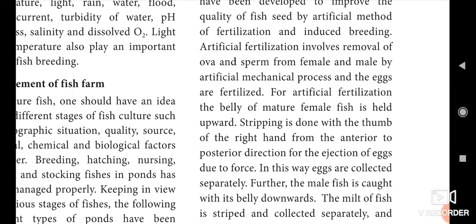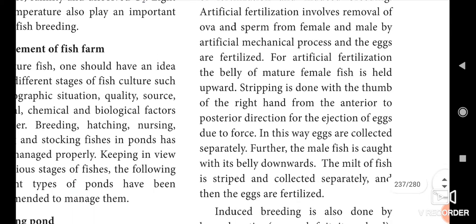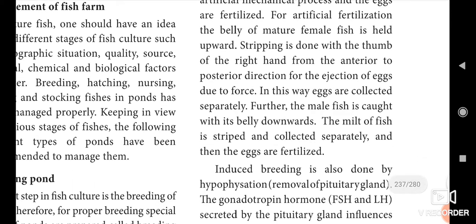For artificial fertilization, the belly of the mature female fish is held upward. Striping is done with the thumb of the right hand from the anterior to the posterior direction for the ejection of eggs due to the force. In this way the eggs are collected separately. Further, the male fish is caught with its belly downward. The milt of the fish is stripped and collected separately, and then the eggs are fertilized. This induced breeding is otherwise known as the artificial method.